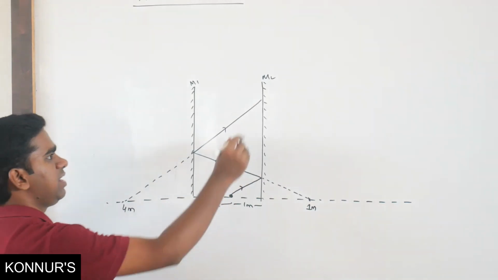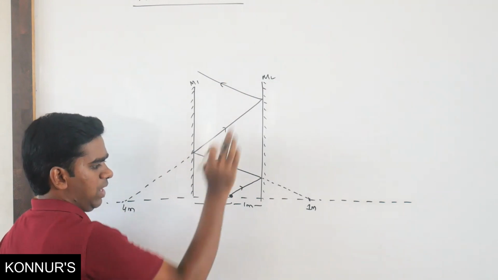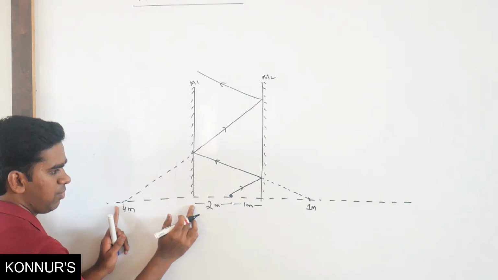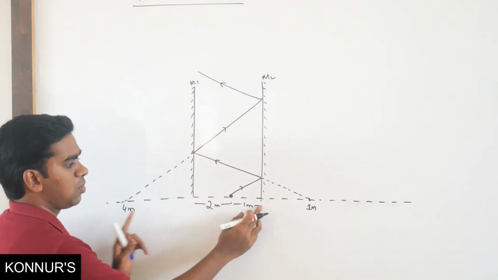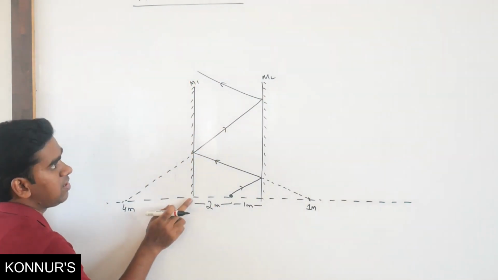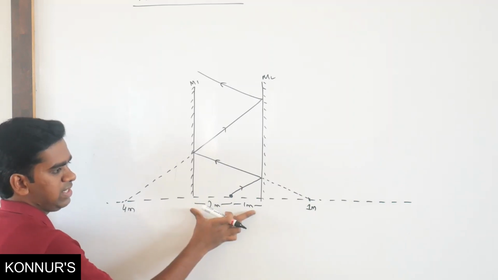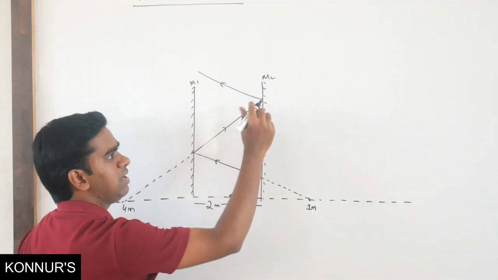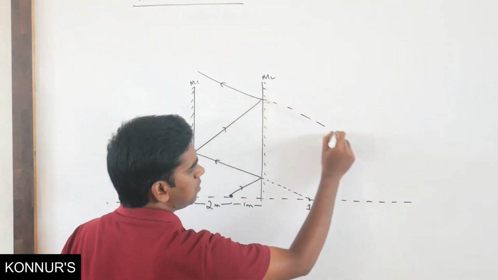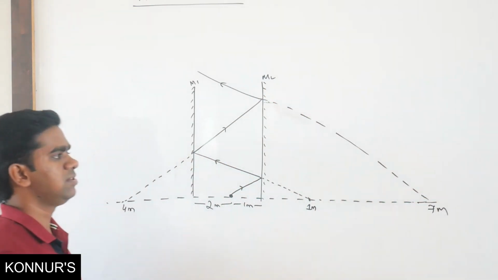Similarly again it will get reflected. Now for mirror M2, again this is not the object. Object is going to be here. At what distance? From here to here 4, from here to here 3, so total 7. I am talking about mirror M2, not mirror M1. From the mirror M1 it is 4 and here 2 plus 1, 3. So total 4 plus 3, 7 meter from M2. So where will the image form? Image will form at 7 meter, somewhere here, at distance 7 meter.